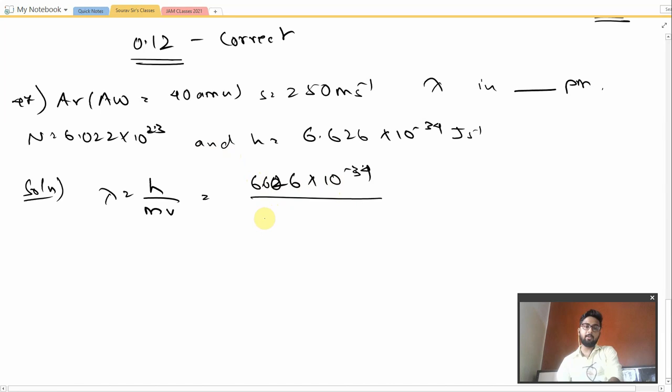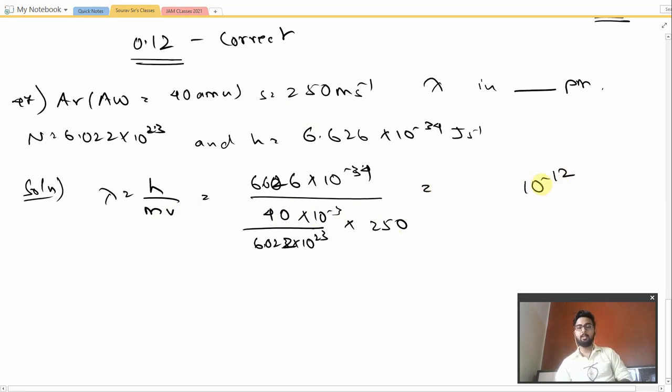Okay, so firstly we will be converting this 40 AMU into 40 grams. So 40 divided by 6.022 into 10 to the power 23. And obviously when this is converted into gram, we'll be having to convert it into kg, because kg is the SI unit. So into 10 to the power minus 3. Okay, this would be the exact value, and then velocity is given to be 250. Okay. So let us calculate this value in terms of picometer, obviously. So we will be considering the 10 to the power minus 12 to be as it is. Okay, and this value that we will be getting, we will be putting it in the chat box. Okay, so let me just calculate the value.